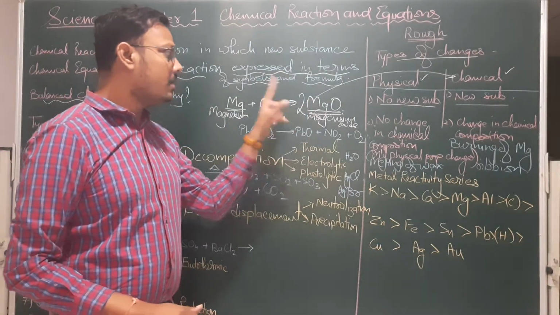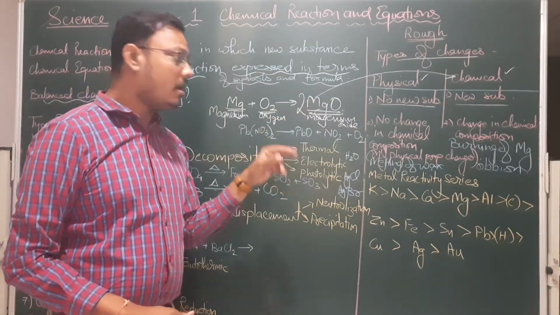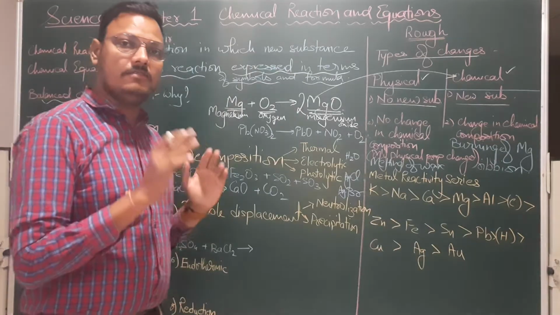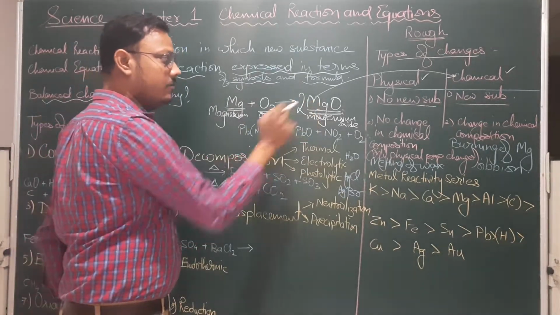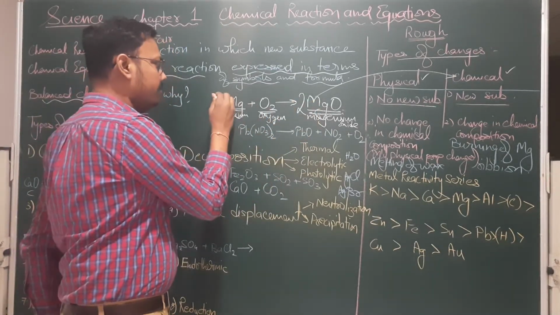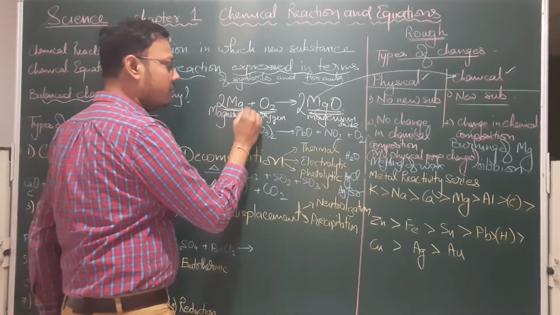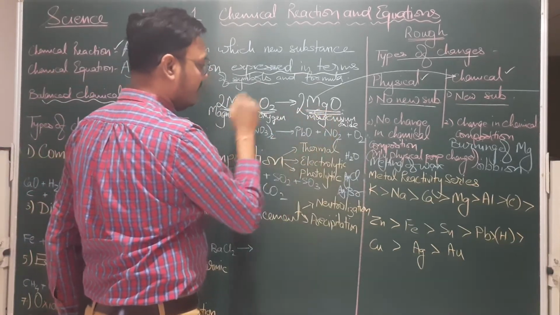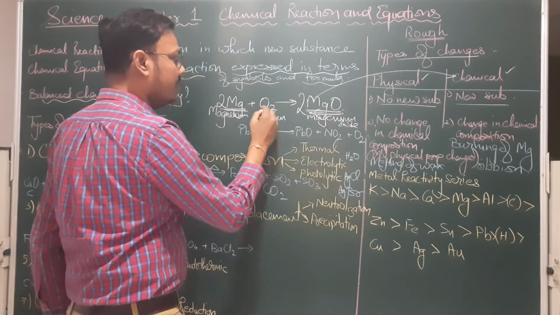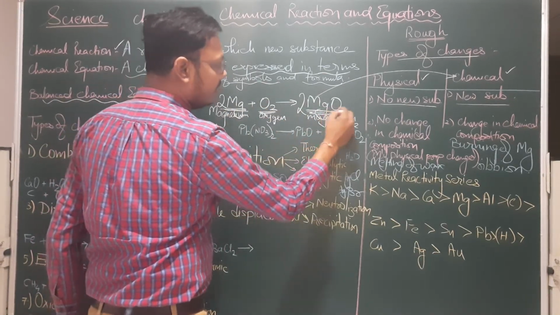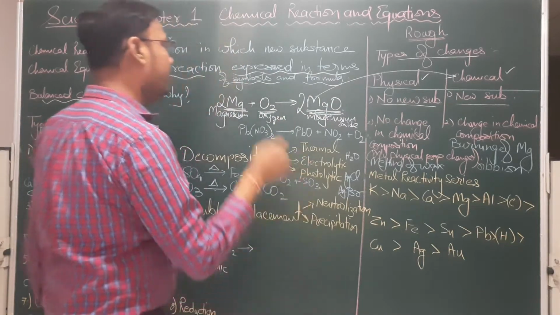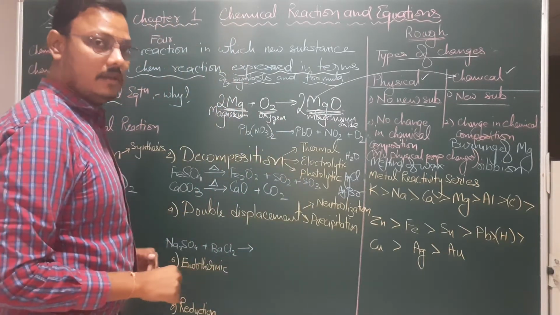So this becomes 2 Mg and 2 oxygen. Now this magnesium has been disturbed because this side we have 2 and this side only 1. So I'll put 2 here as well. Now look, the 2 magnesium atoms over here and here as well, on the left hand side as well as on the right hand side, and 2 oxygen over here as well as over there. So we have balanced this equation.